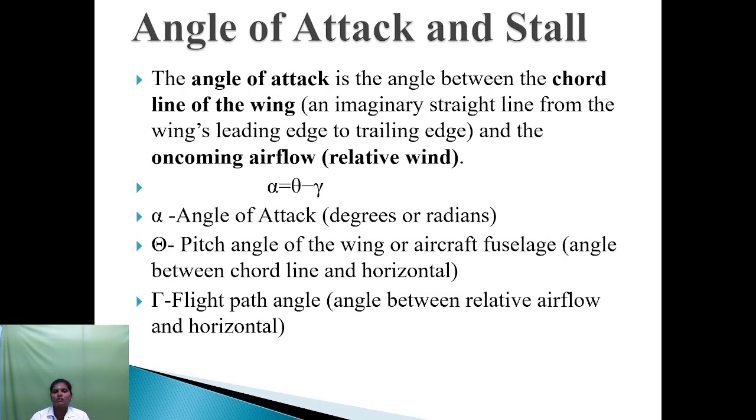Angle of attack and stall. The angle of attack is the angle between the chord line of the wing, an imaginary straight line from the wing leading edge to the trailing edge, and the oncoming airflow, that is the relative wind. Alpha is equal to theta minus gamma. Alpha means angle of attack, theta means pitch angle of the wing or aircraft fuselage between the chord line and horizontal, and gamma is the flight path angle between the relative airflow and horizontal.